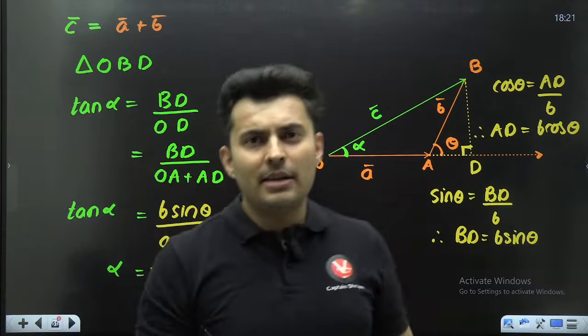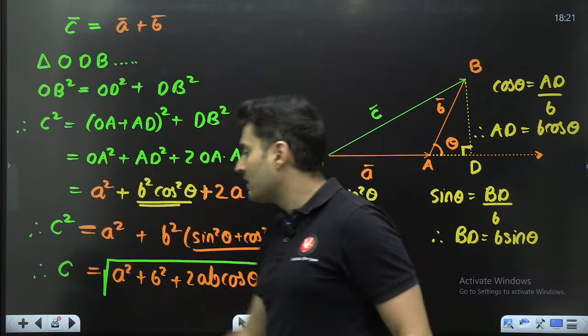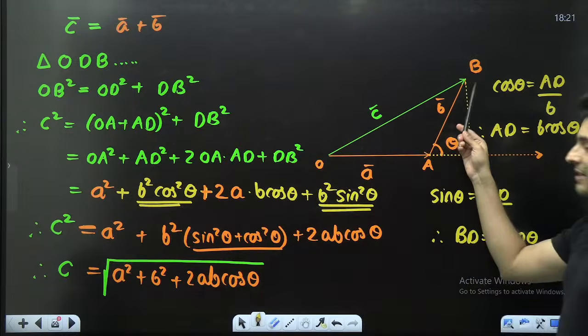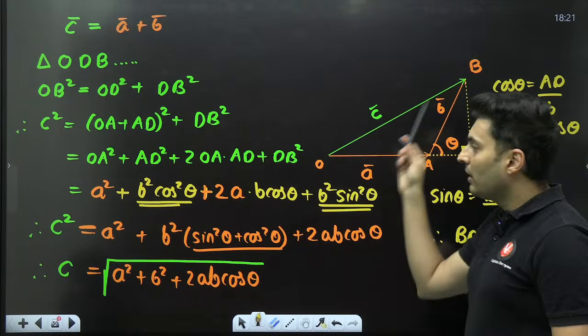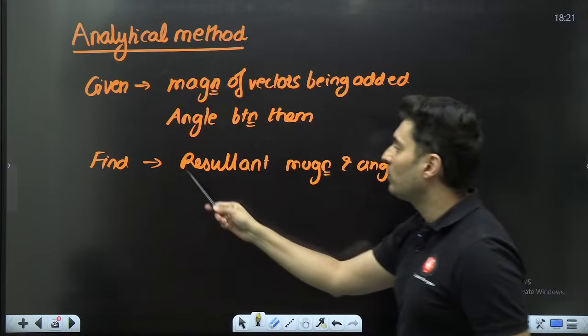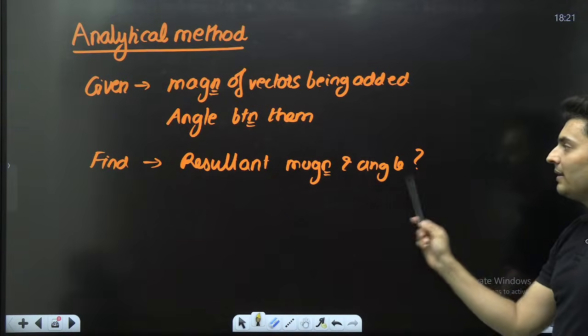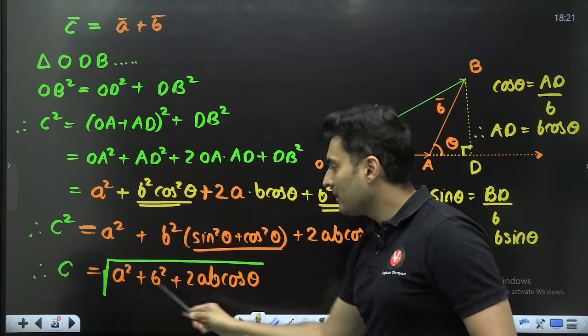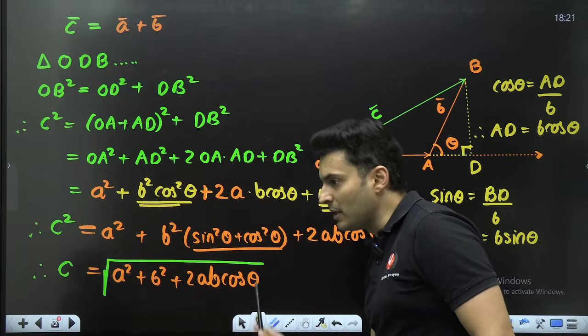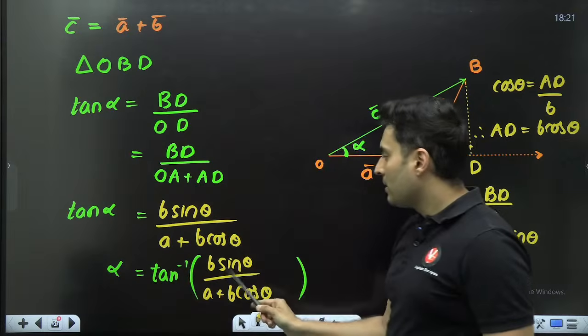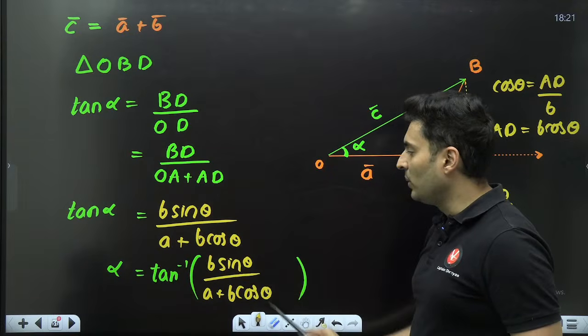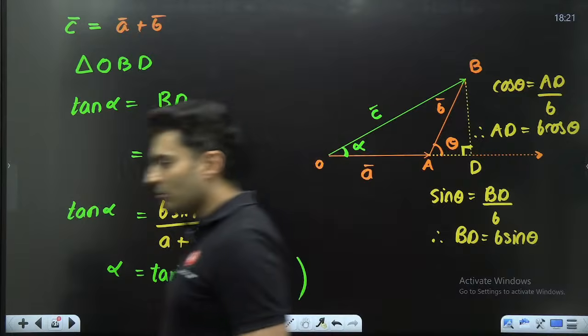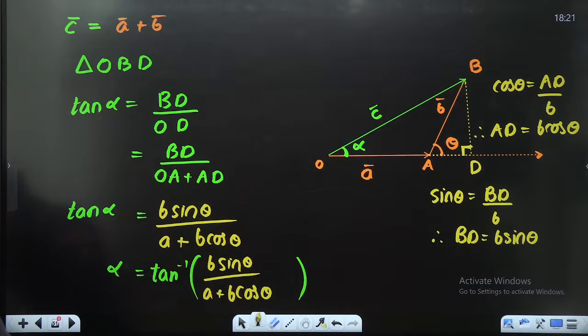Okay, so this is the derivation, this is the proof of the formulas. One is finding the resultant, that is what we had to find: resultant magnitude and the angle, given the magnitudes and the angle between them. Same thing, given the magnitudes and the angle between them, I can find the angle, right? Everyone, till this point, is it absolutely clear?